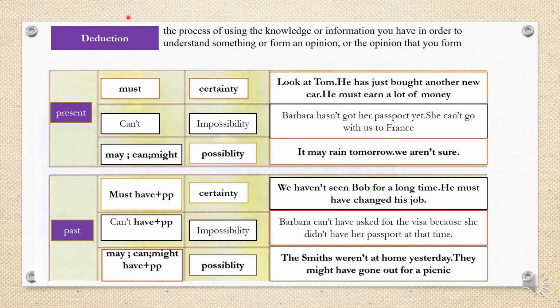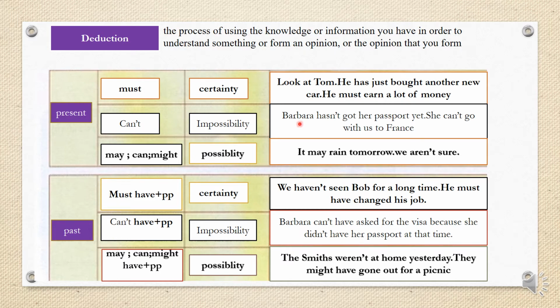Okay, the definition of deduction first: the process of using the knowledge or information you have in order to understand something or form an opinion. Okay, we call them modals of deduction, like must, can't, may, can, and might. In the present, must, as we said, expresses certainty, can't impossibility, and may possibility.